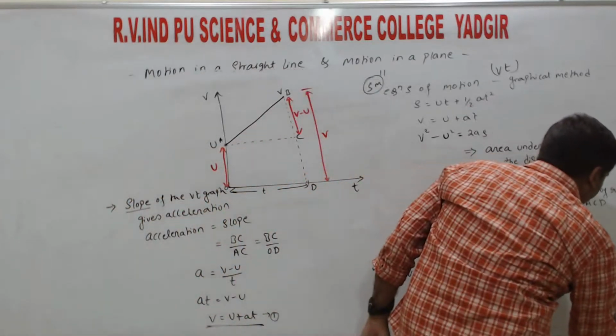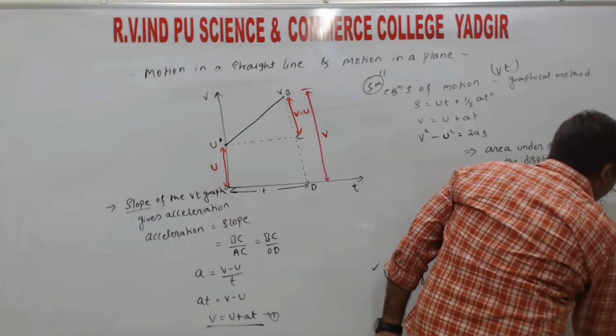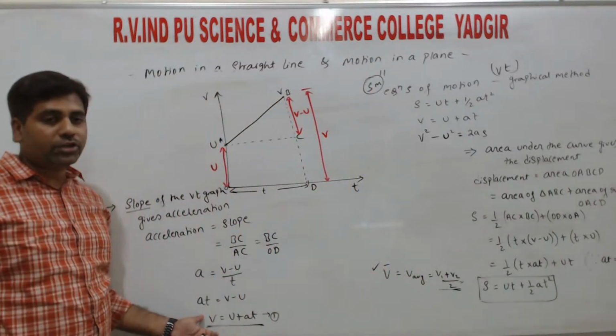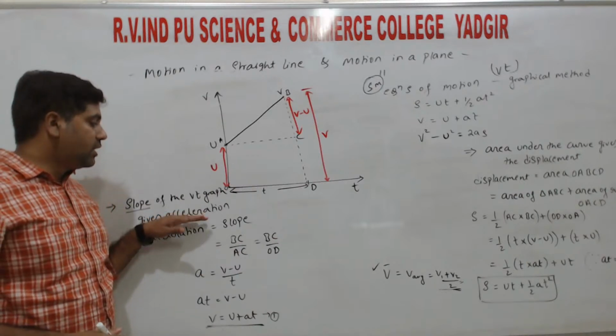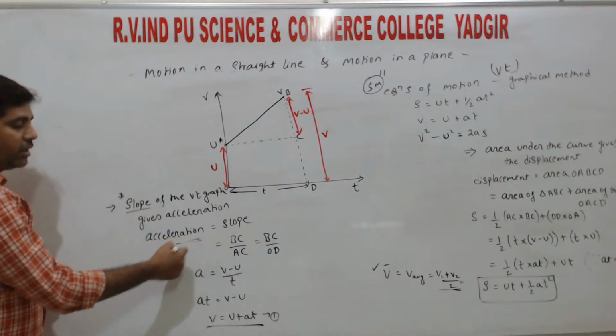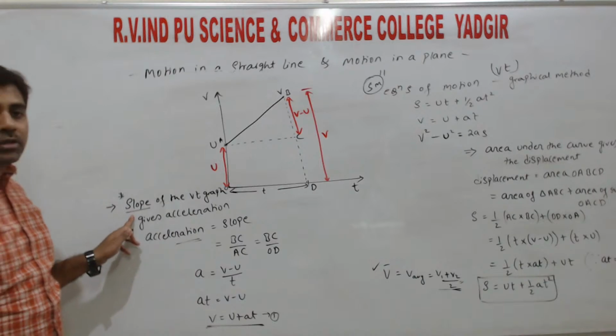AT is equal to v minus u, that is from the first relation. We can also write the equation and then substitute. One significance is very important. Only if you write this does it have meaning: acceleration is equal to slope. So you need to write this statement.